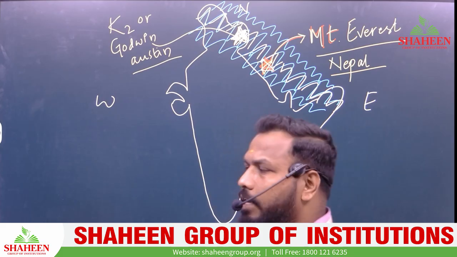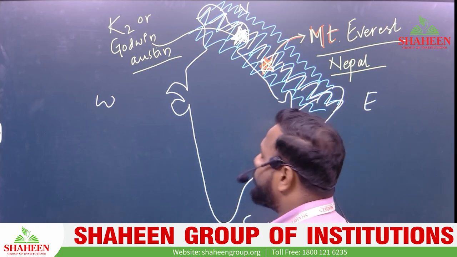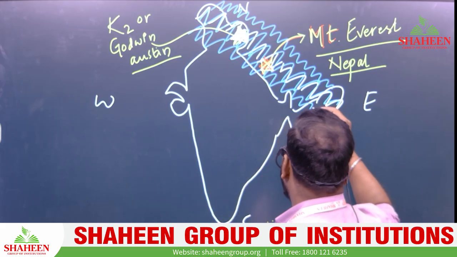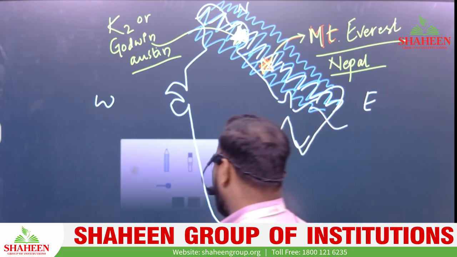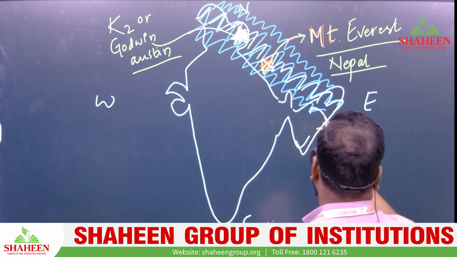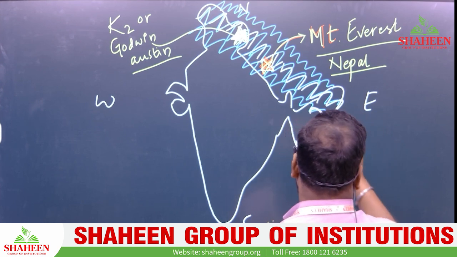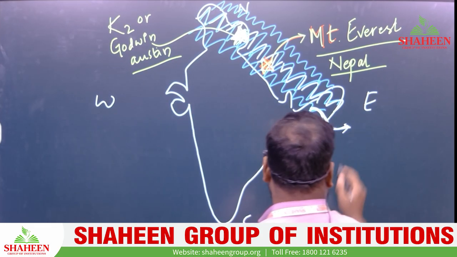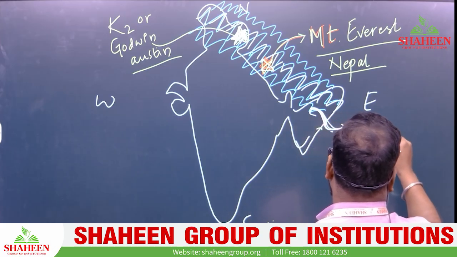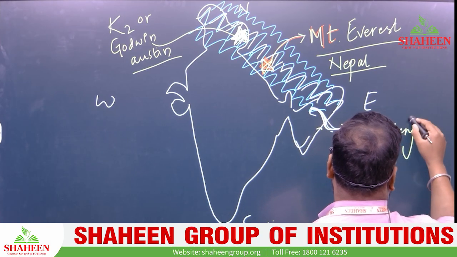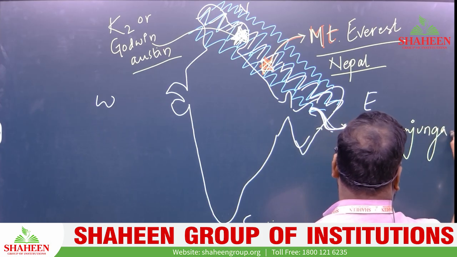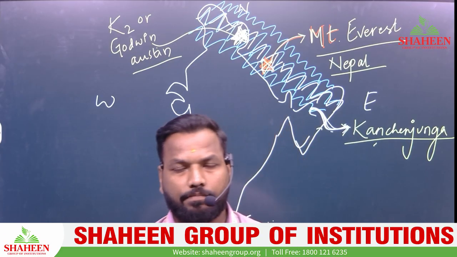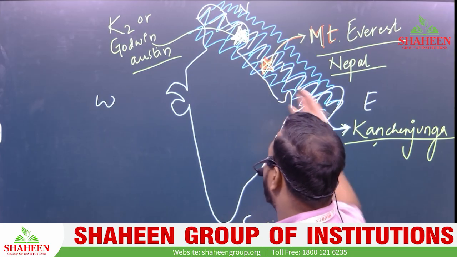And India's second, the highest peak of northeastern India, is your Kanchenjunga. Kanchenjunga is the highest peak of the northeastern part of India, no doubt. Then it is Himalaya in brief.